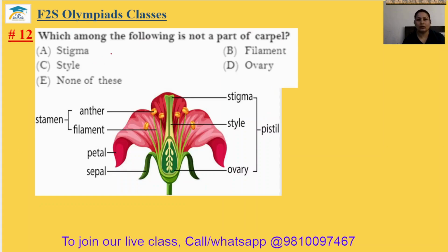Question number 12. Which among the following is not a part of carpel? So carpel is the female part of the plant, that is known as pistil also. The style, stigma and ovary are found in the carpel or you can say in the pistil. And stamen is the male part of the plant. Anther and filament are parts of the male. So that's why stamen will be the answer because it is not a part of carpel. So the 12th answer will be option B.